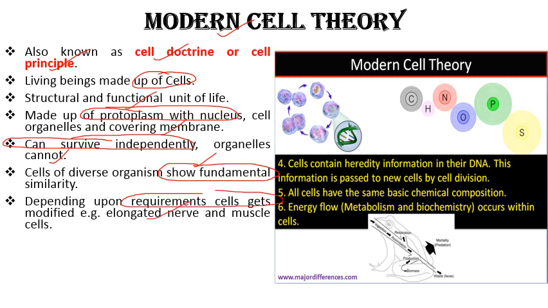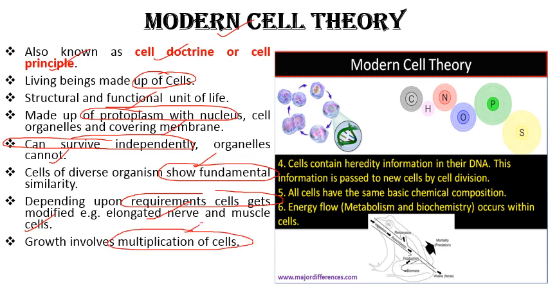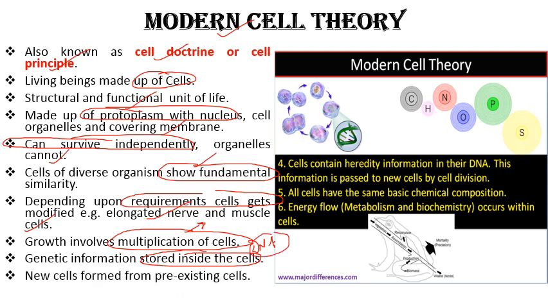For example, elongated nerve cells and muscle cells. जो भी requirement है उसी हिसाब से cells की modification होती है in their shape and size, like we have elongated nerve and muscle cells. And growth involves multiplication of cells. It means जब growth होती है किसी भी organism की, so it involves cell division. Then genetic information is stored inside the cells in the form of DNA, which is present inside the nucleus. The new cells are formed from pre-existing cells. And cells are totipotent, means they have the capacity to form a new individual, a new organism. So that is called cellular totipotency.